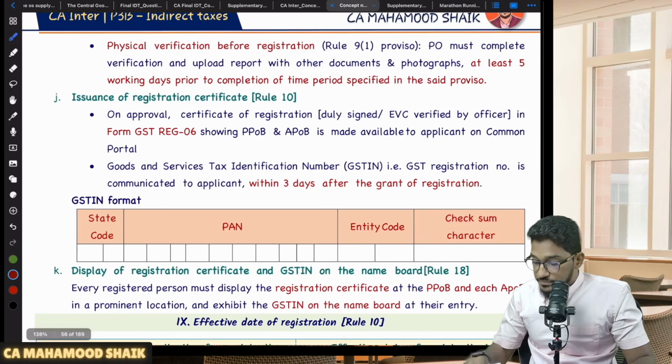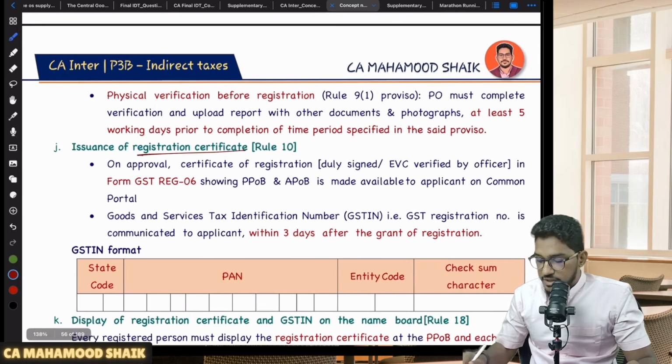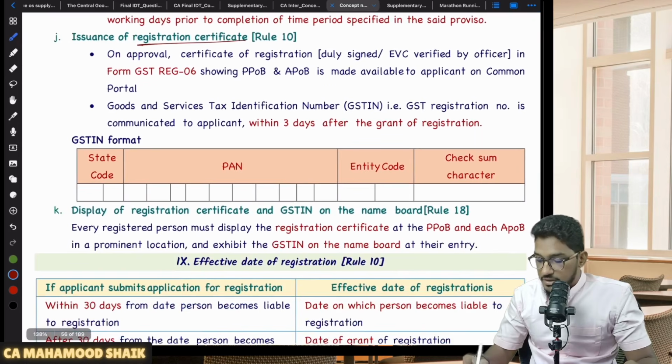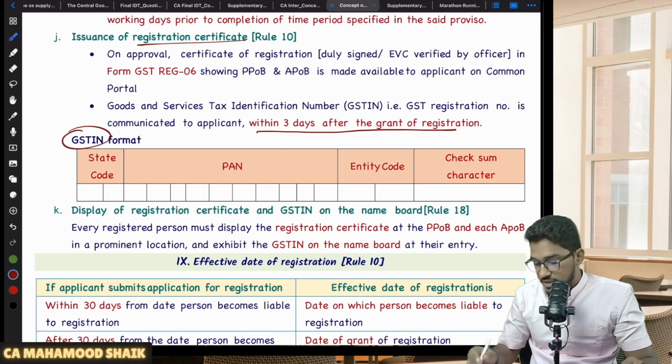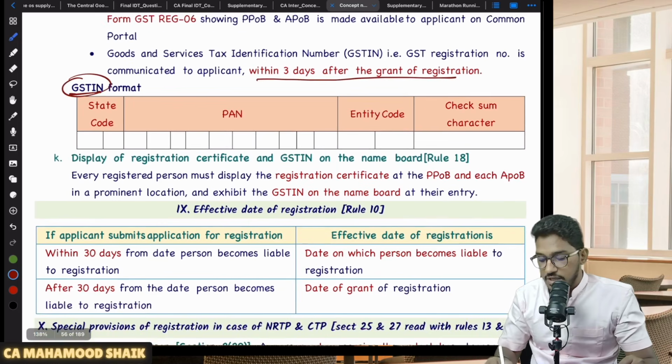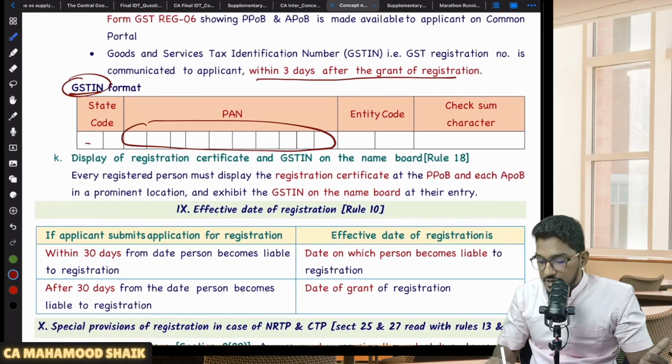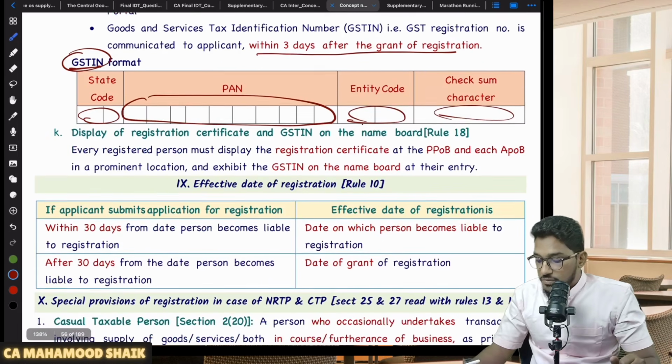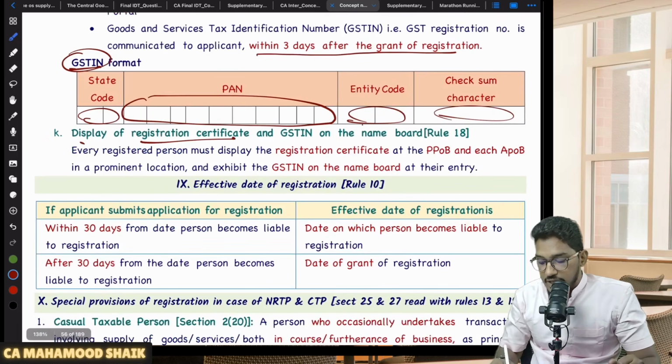Now what will happen? You will get the registration certificate, generally within 3 days after the grant of registration, and you will get one GSTIN number. The GSTIN will contain the PAN, mainly, and the state code. You will have the entity code and a checksum character. And whatever registration certificate they have given, that has to be displayed.